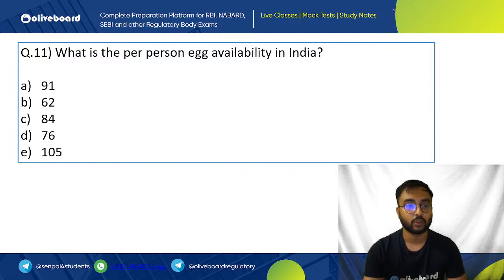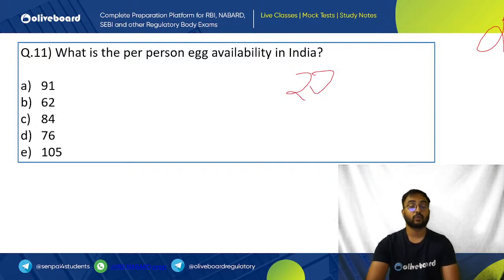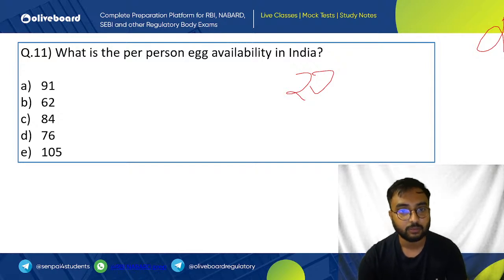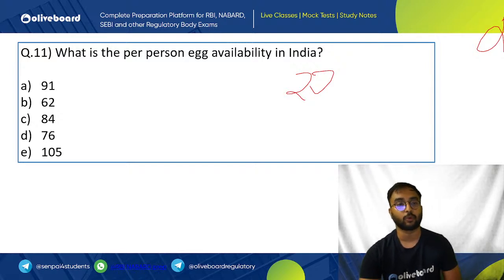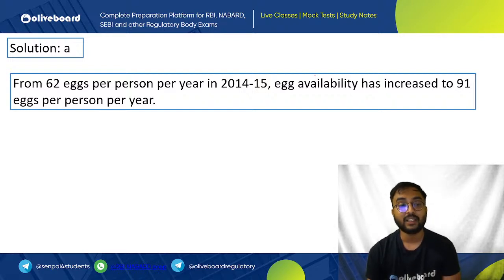Very important. This is so important. Every year you should be knowing what the egg availability is. This question could be asked in any of the years, but you should know it for that particular year. For example, this year 2023-2024 will be important, that is, what is the per person egg availability in India. So in 2014-15, 62 was the number, and now it has increased to 91 eggs per person per year.